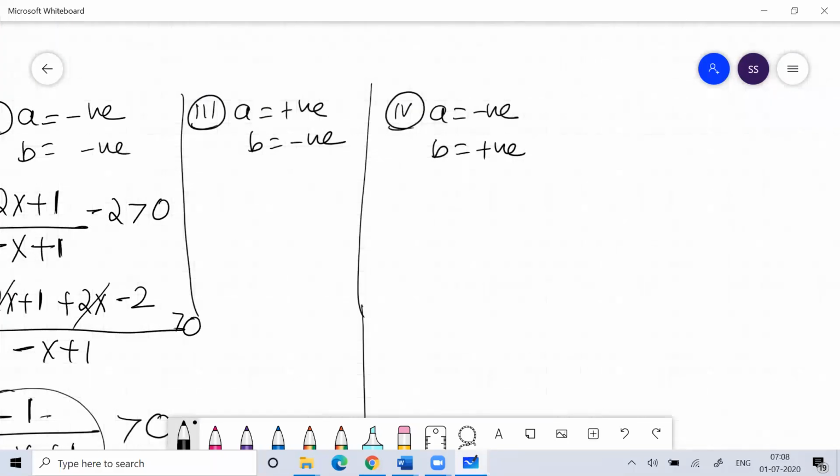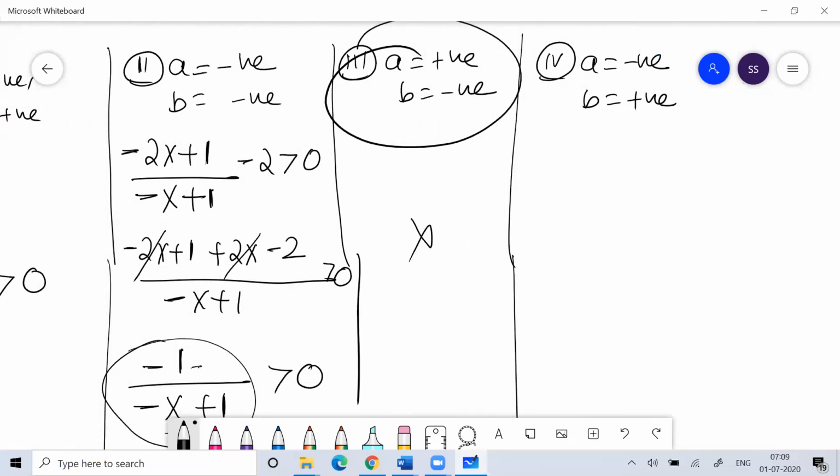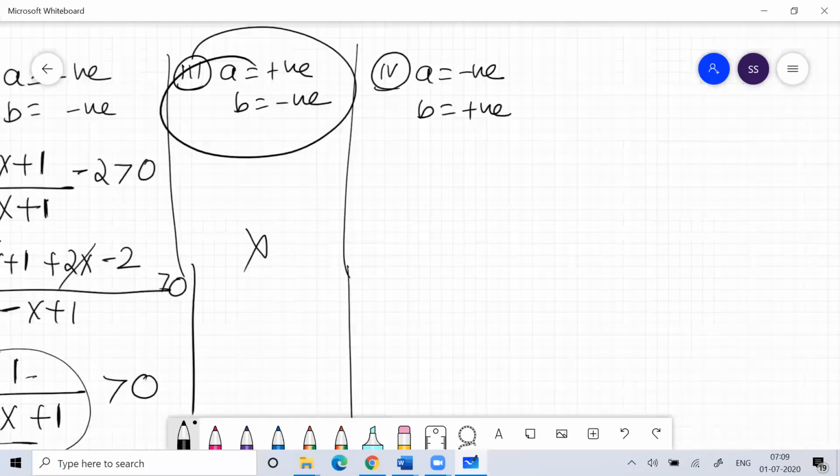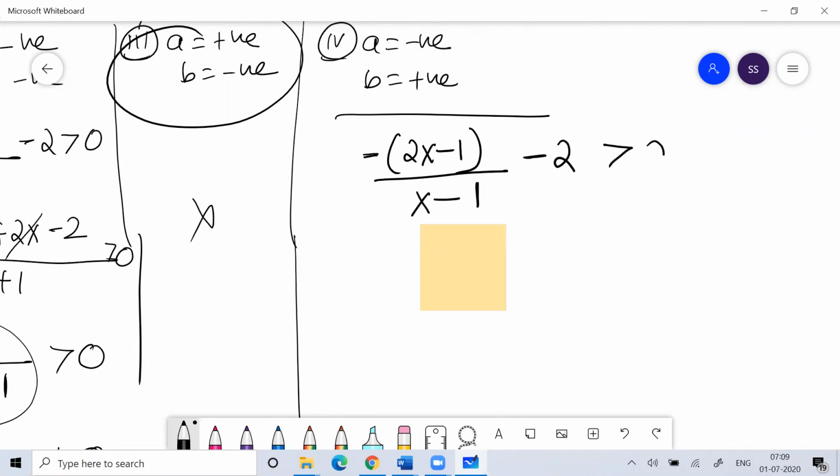So here A positive, B negative. The space is not there, I'll do it later. Let's do A negative, B positive. Minus of 2x minus 1, minus 2, is greater than 0.